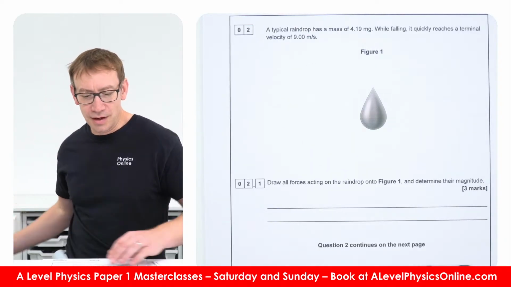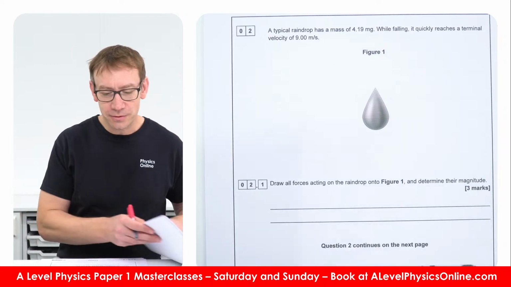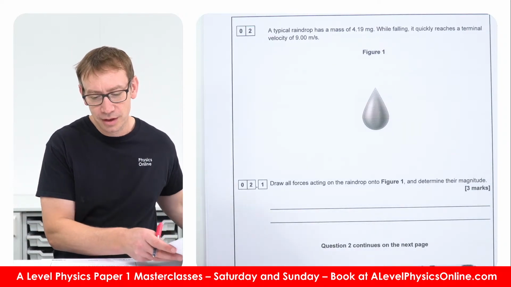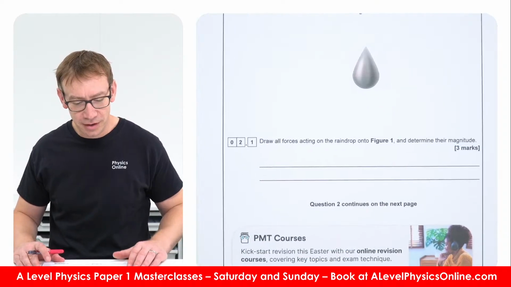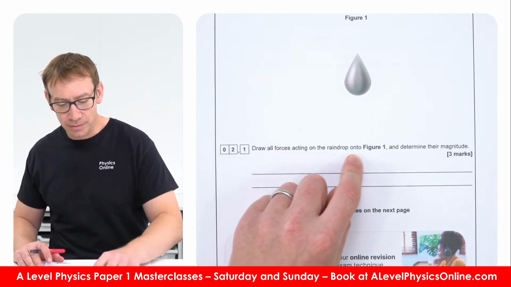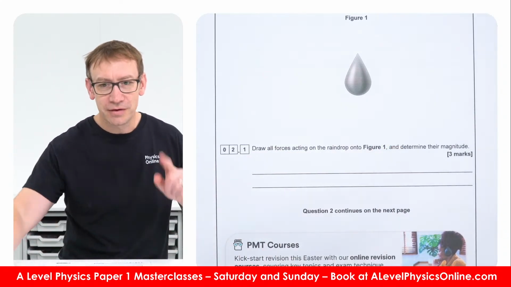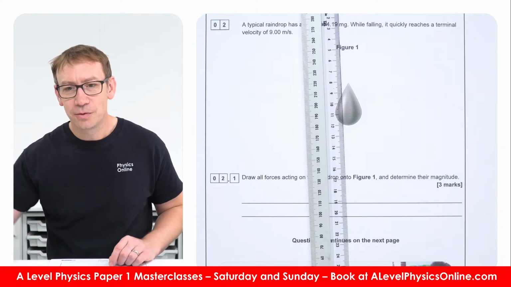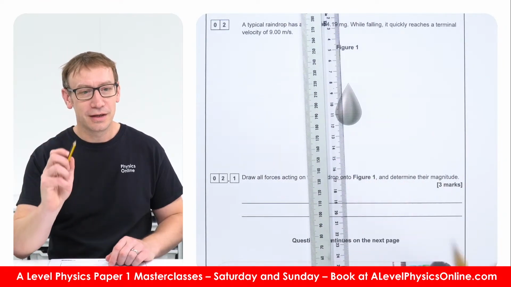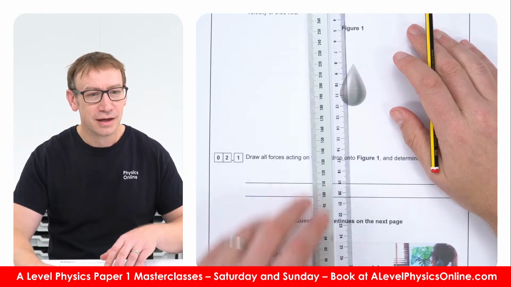Right. A typical raindrop has a mass of 4.19 milligrams. When falling, it quickly reaches the terminal velocity. Draw all forces acting on the raindrop and determine their magnitude. So my approach to this would be you have to use a ruler, and also you have to use, I think, a pencil.